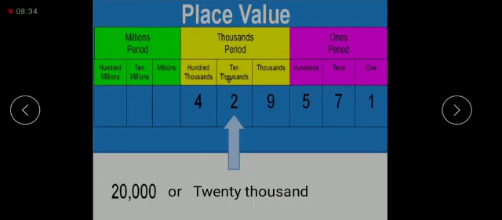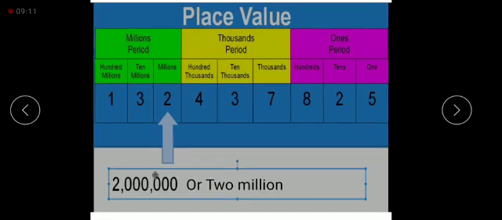Now let's see another example in which 2 is circled. So let's see the place value of the circled digit. Ones, tens, 100, 1,000, 10,000. 2 is on the 10,000 place. Where is 2? 2 is in the 10,000 place. 2 tens means 20,000. So the place value of 2 is 20,000, and we can write it in words also. That is, the place value of 2 is 20,000.